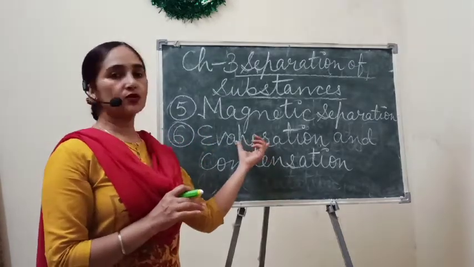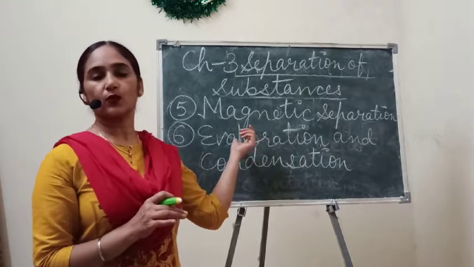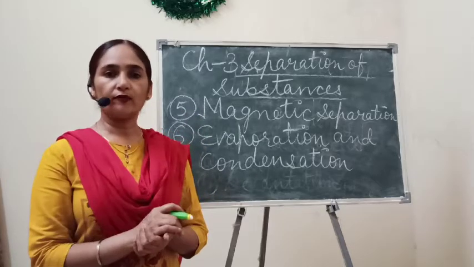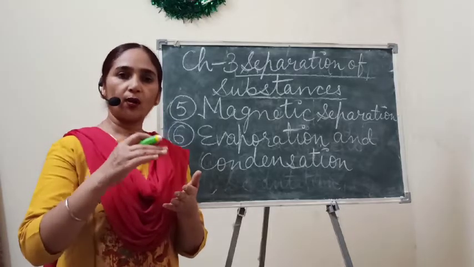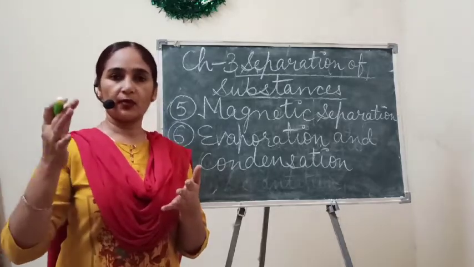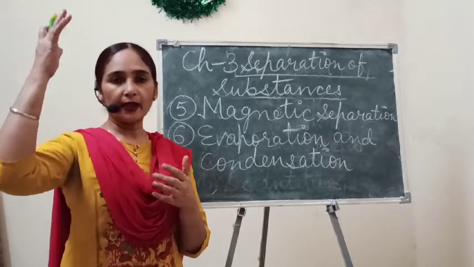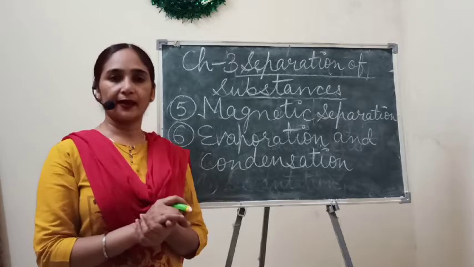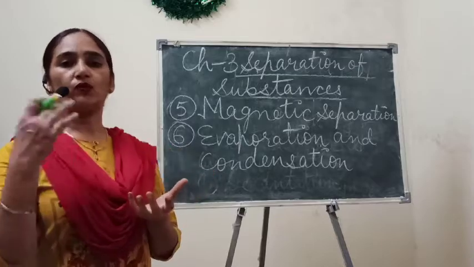Due to the process of evaporation. In this process, water in the liquid form changes to the gaseous form. In the form of water vapors it goes to the atmosphere, and with the help of sunlight or any heat, water can be changed into water vapors.